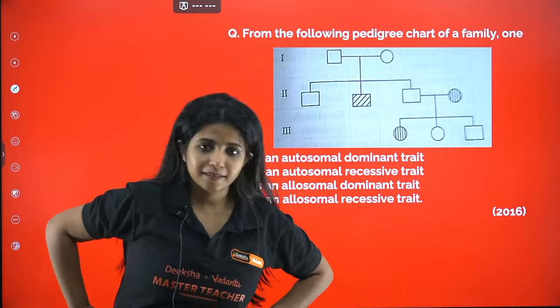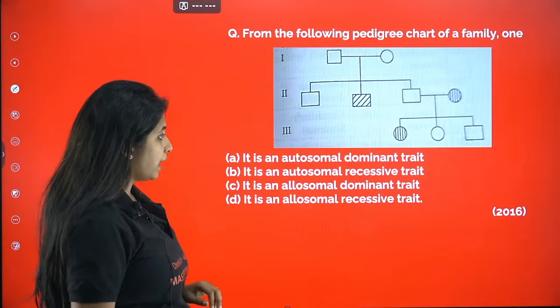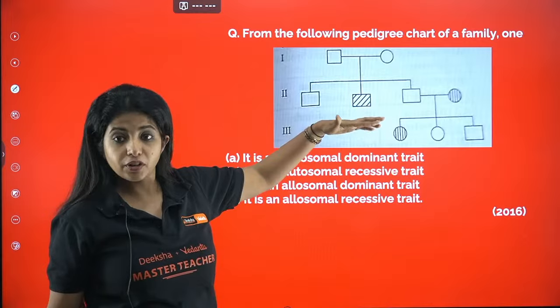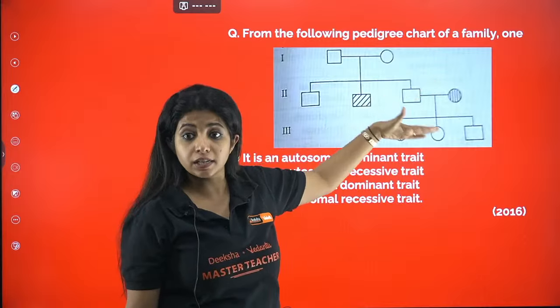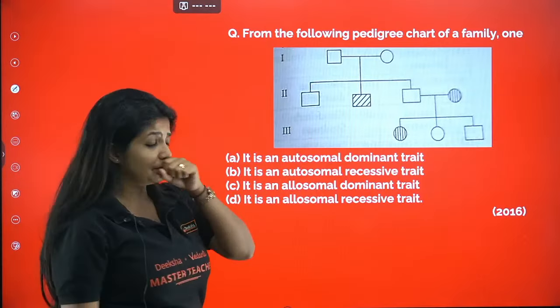B. B is the answer. Autosome linked recessive trait. Why recessive trait? Because in every generation it is not being followed. If at all you see, there is skipping of generation. In the first generation it was not there. The second generation is there, third generation is there, but the first generation it was not there. So recessive for sure. Now, why autosomal?